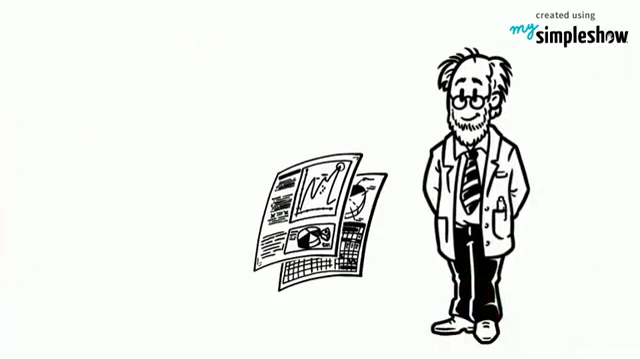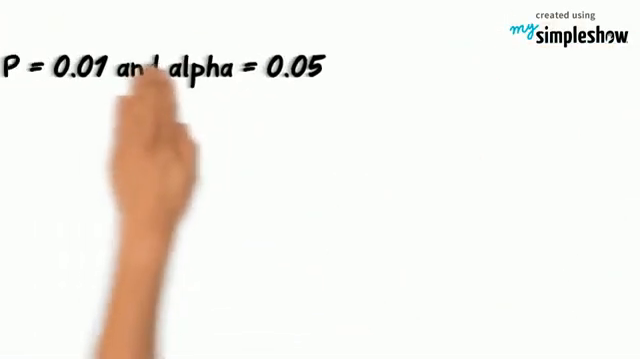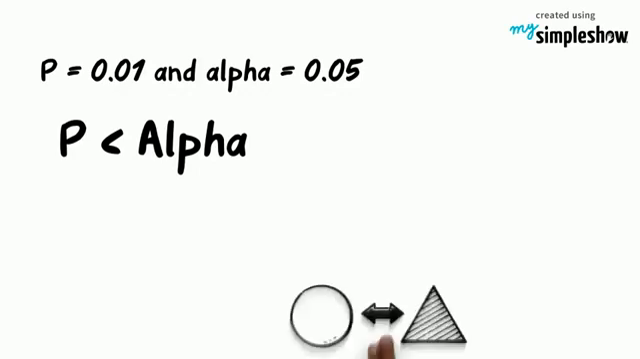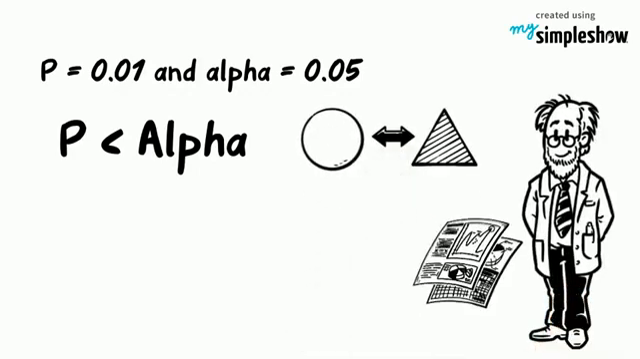Let's think about this in terms of Professor Smith and his happiness. If the p-value was 0.01 and alpha was 0.05, this is significant. We would reject the null hypothesis. It means there is a difference or an effect. This makes Professor Smith very happy.